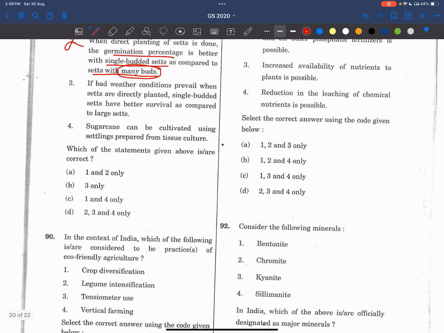Okay, now see, if bad weather conditions prevail, then the sets are directly planted. Single budded sets have better survival. See, these two statements are correlative, right? How can single budded have the survival? Larger sets at least a few will be damaged. Some will get the germination rate. Some will survive at least.